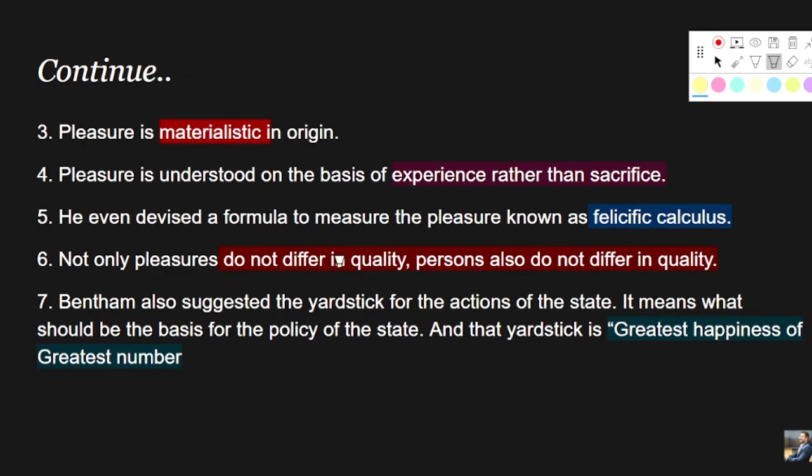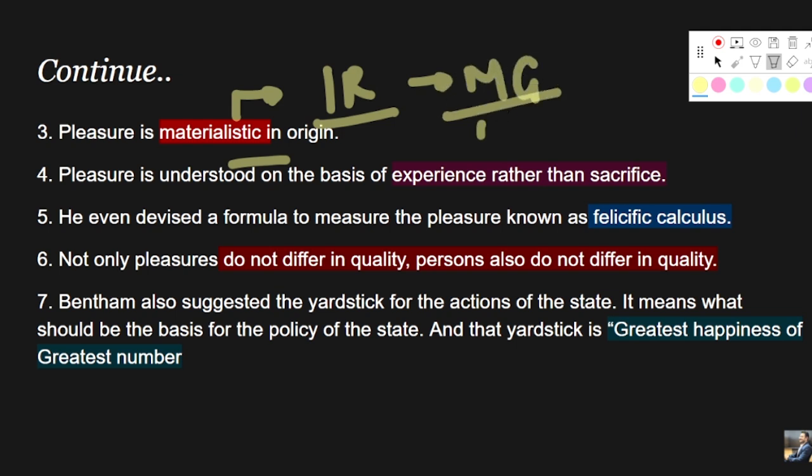Okay, so pleasure is materialistic in origin, right? Why materialistic in origin? Again, go back to the Industrial Revolution time, and people were mainly driven by materialistic gains. If they gained something, it accrued them pleasure. If they lost something, it gave them pain.